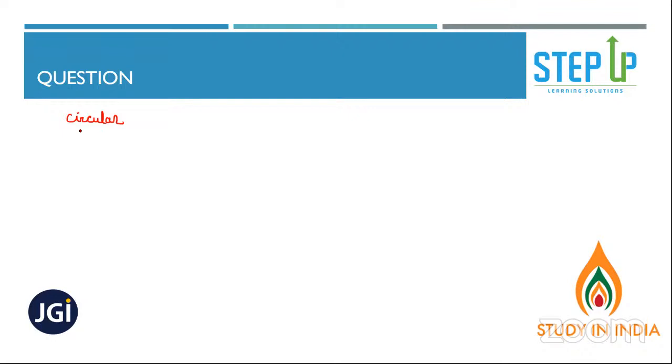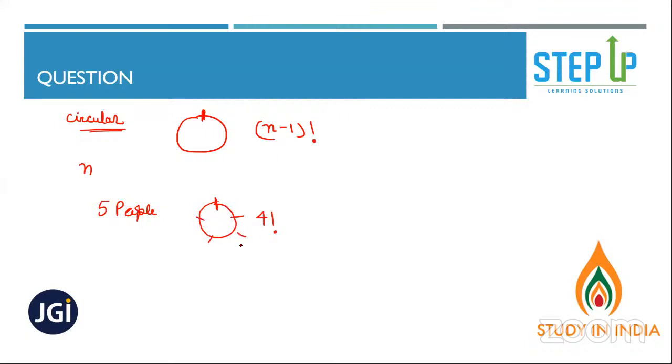So in circular arrangement we fix one person. If there are n people, we fix one, so the remaining is n minus 1. These people can be arranged in (n minus 1) factorial ways. Like 5 people around a circular table. Out of 5, we fix 1 person. Now the remaining 4 can be arranged in 4 factorial ways. Why do we fix 1 person? Because we need one reference point. That's why we fix 1 person. And hence your answer is (n minus 1) factorial for circular arrangement.